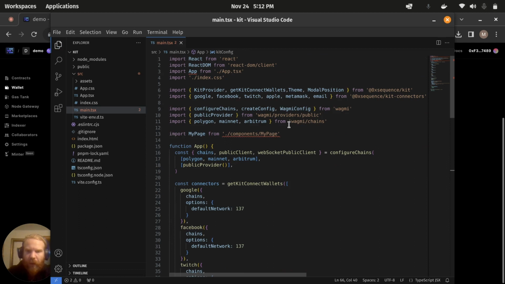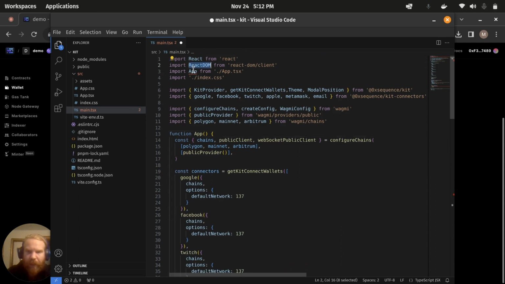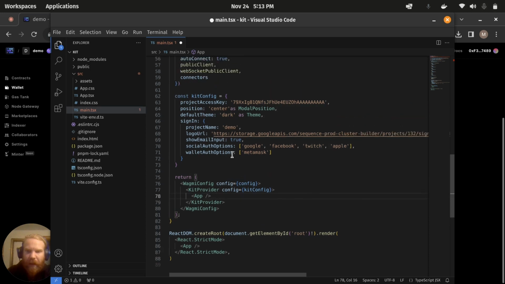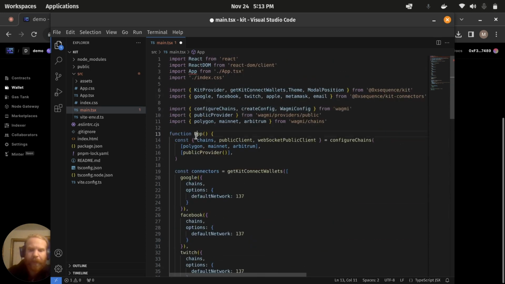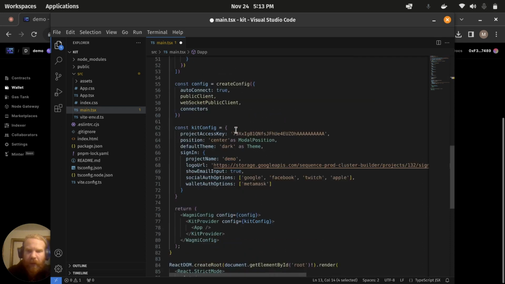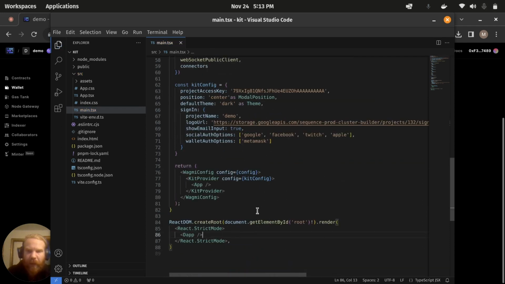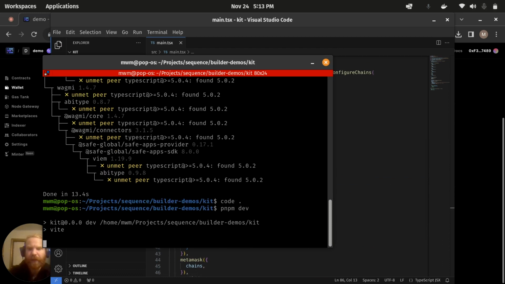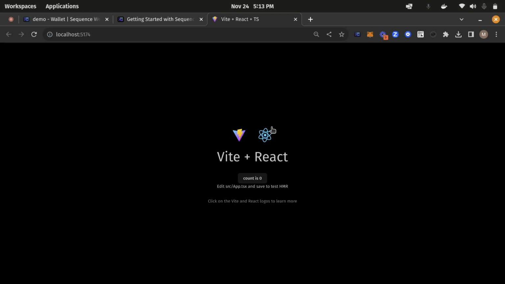Yep, no errors. Okay, so the next thing I'm going to do is, we don't need this my page because we're importing the app. So we import the app into the React element where the wrappers are the kit provider and the WAGMI config. And then, so app is the main thing, and then the wrapper is going to be called dApp. So call it dApp, and then this one down here is dApp. Great. Now, so that should compile and work. I'm going to run it, make sure it's running properly. Okay, so it's working properly.